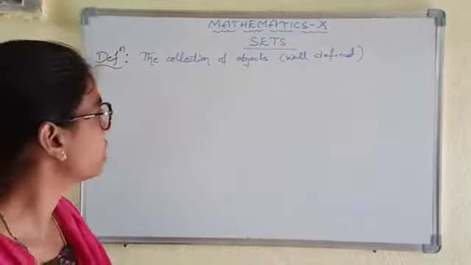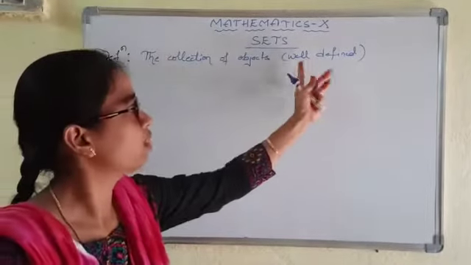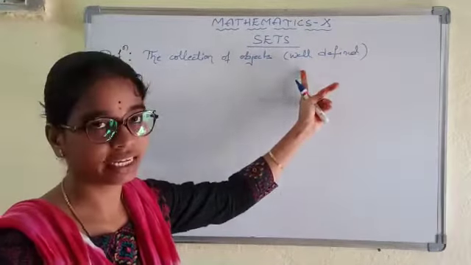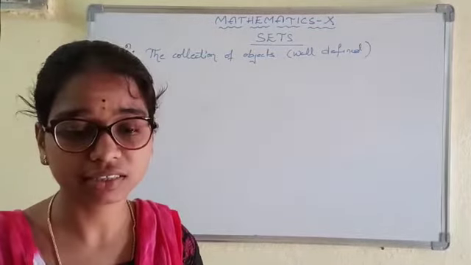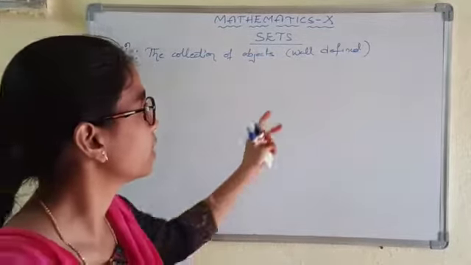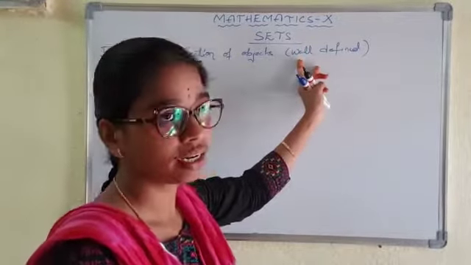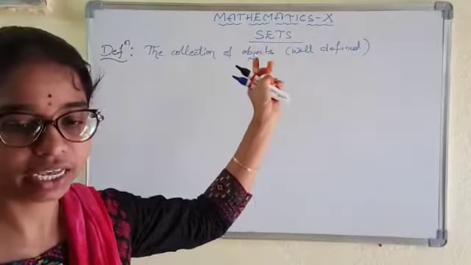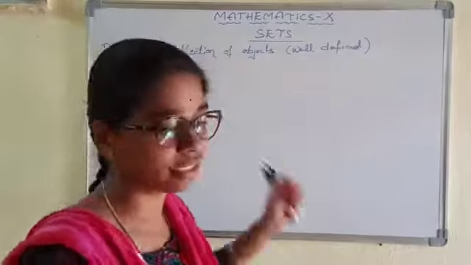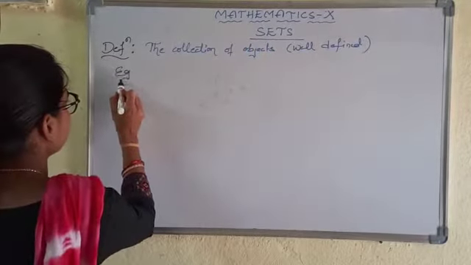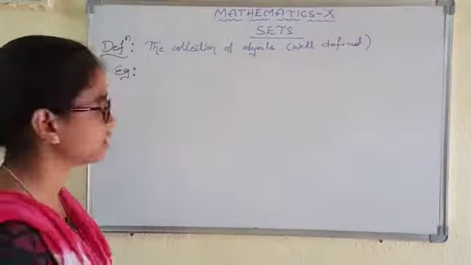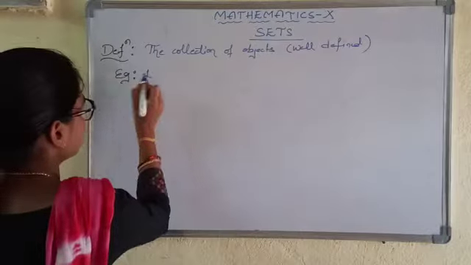Okay, so here I have used a word, that is, well defined. Here well defined means there should be something common in that set, which means we should be able to say something common about the set. So see some examples. See these examples.